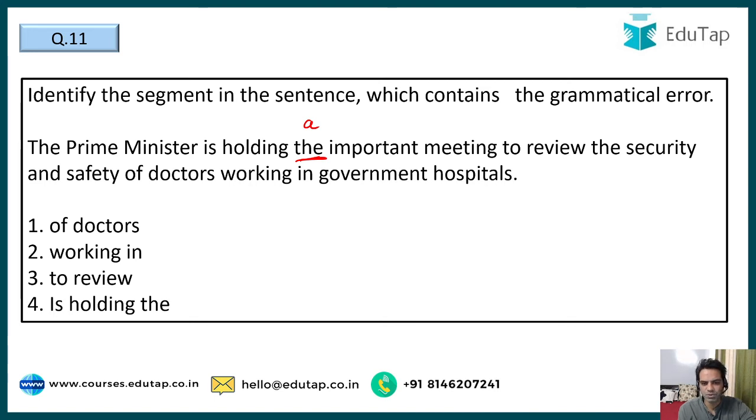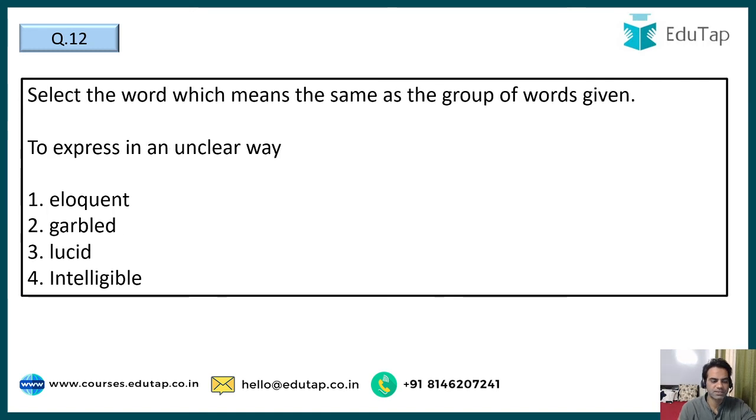So the Prime Minister is holding an important, not an important meeting, not a important meeting. It should be: the Prime Minister is holding an important meeting to review the security and safety of doctors. So the correct answer here is option number 4, is holding, not the, not a. It should be an, because the next word begins with a vowel sound. So the Prime Minister is holding an important meeting to review the security and safety of doctors working in government hospitals. Moving ahead, guys, next question.